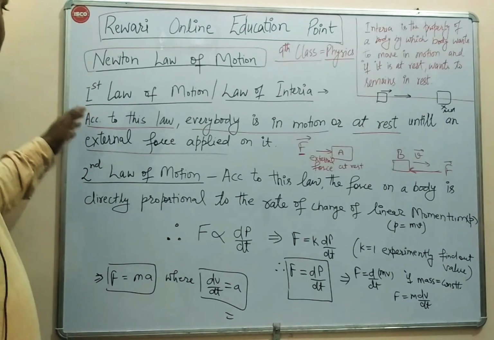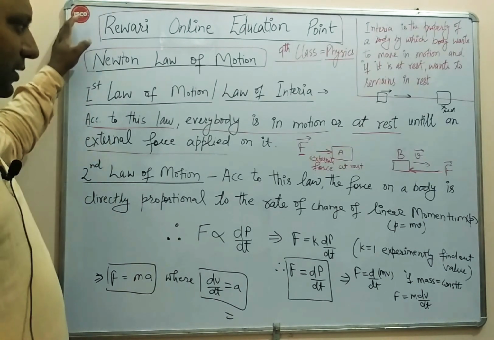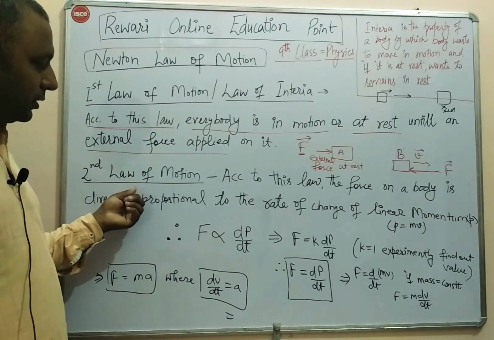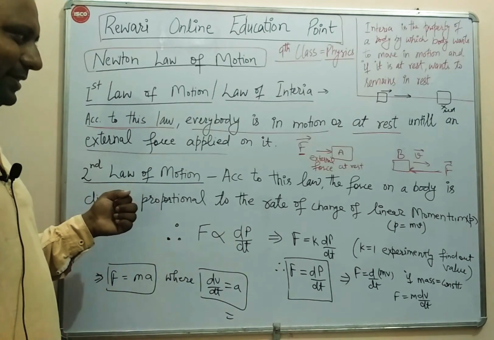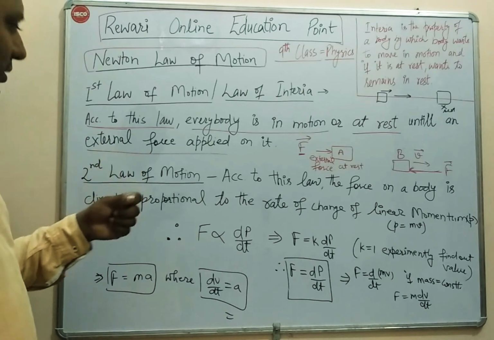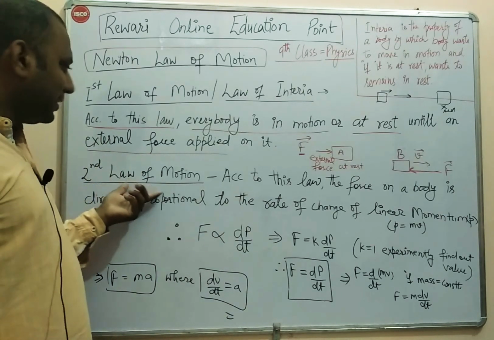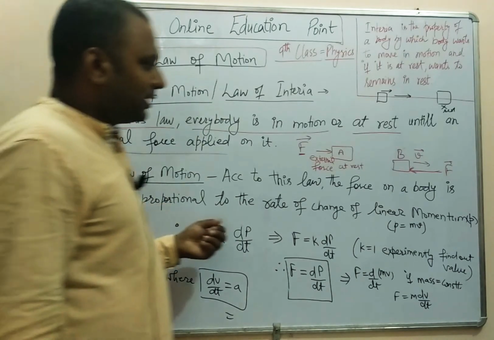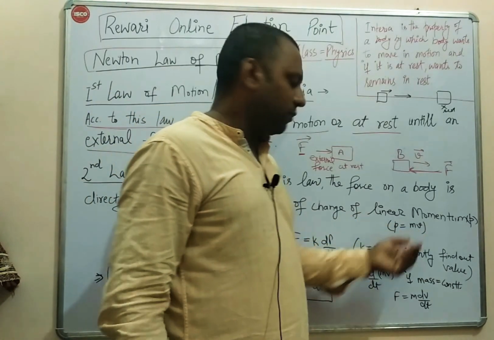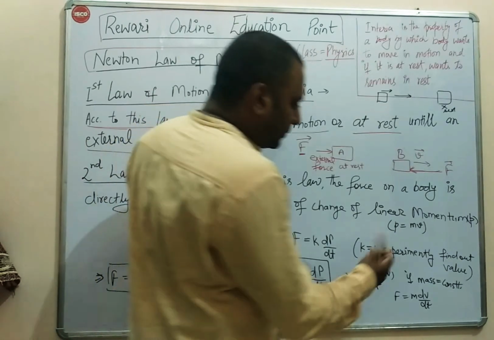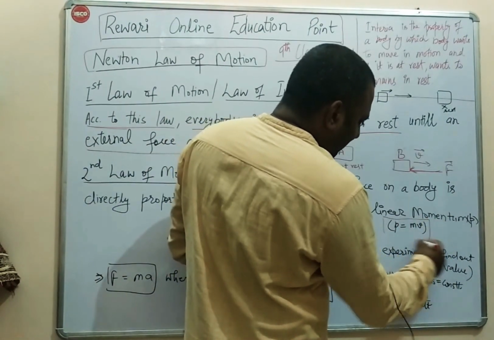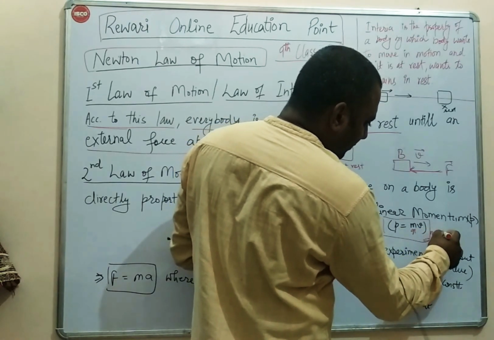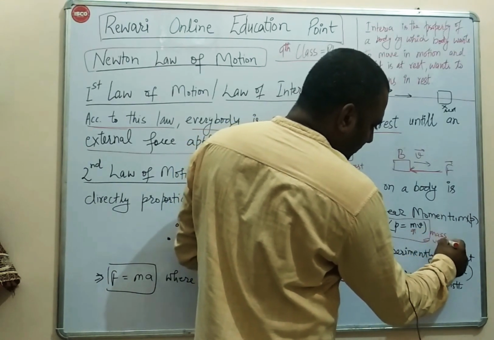Now, this is a very simple law, the first law of motion. What about the second law? It is totally different from the first law. The first law is the law of inertia. Similarly, the second law of motion defines linear momentum. What is linear momentum? Linear momentum is the product of the mass of the body and the velocity of the body, where m is the mass and v is the velocity of the body.